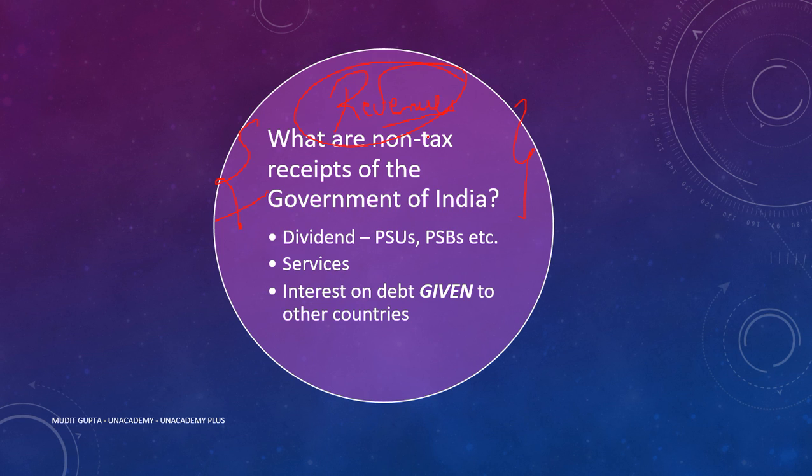So apart from revenue receipt, we have non-tax revenue receipt. For example, there are PSUs or public sector banks. Government of India has shareholding in that. Even government has 100% shareholding in RBI as well. So whatever dividend is being paid by ONGC, Coal India Limited, State Bank of India, Punjab National Bank, UCO Bank, Reserve Bank of India, whatever dividend is being paid by these corporations, by these companies to government of India, that is dividend. Then government is providing large number of services.